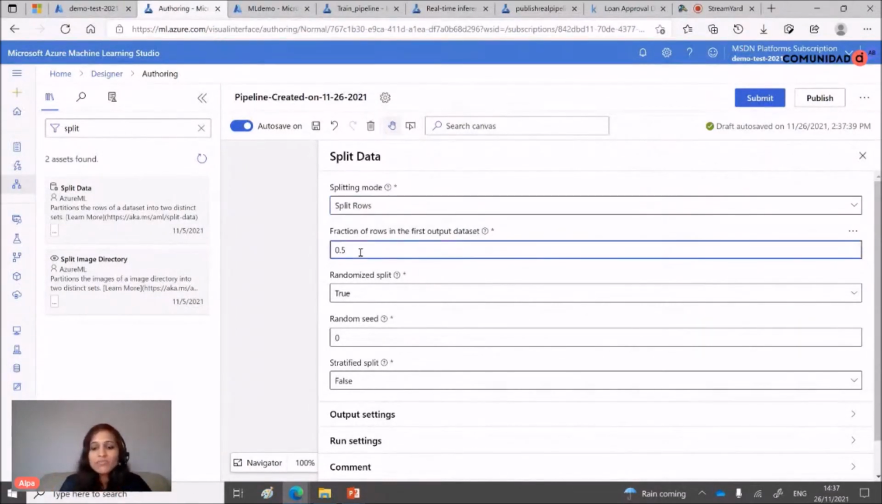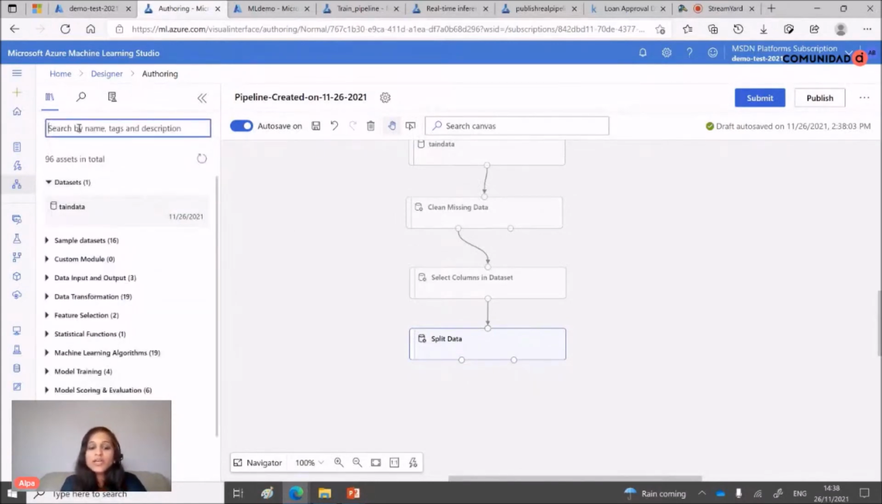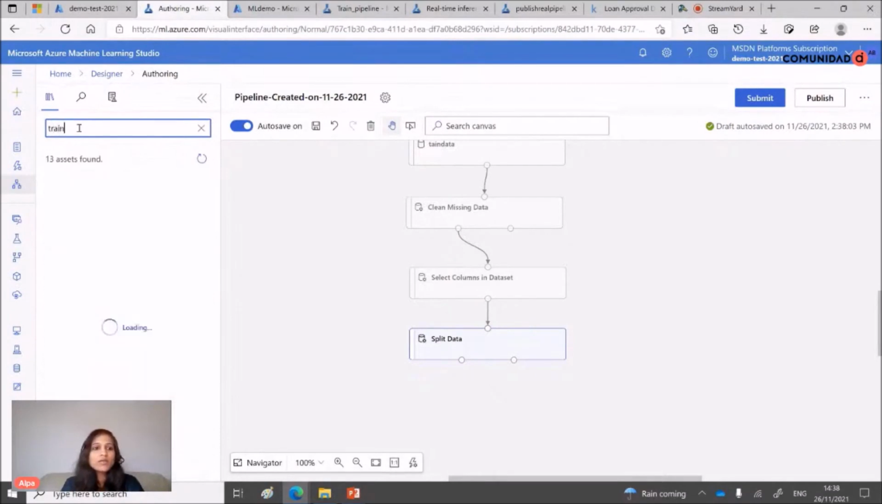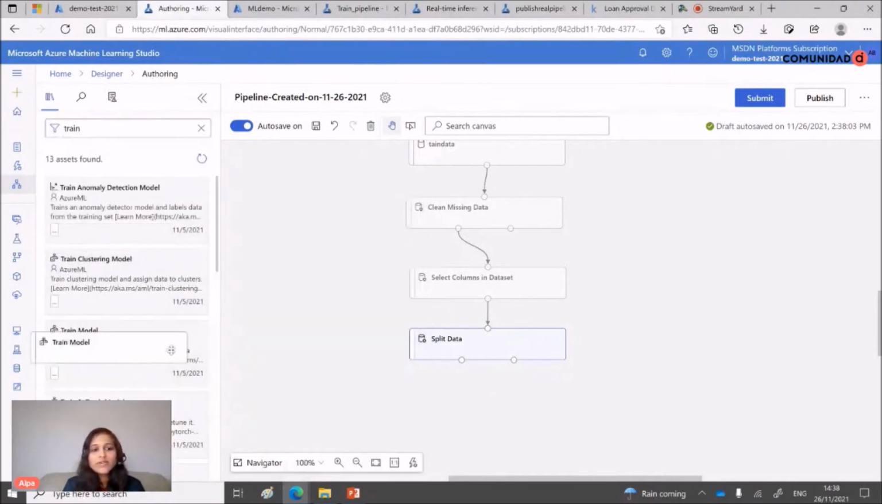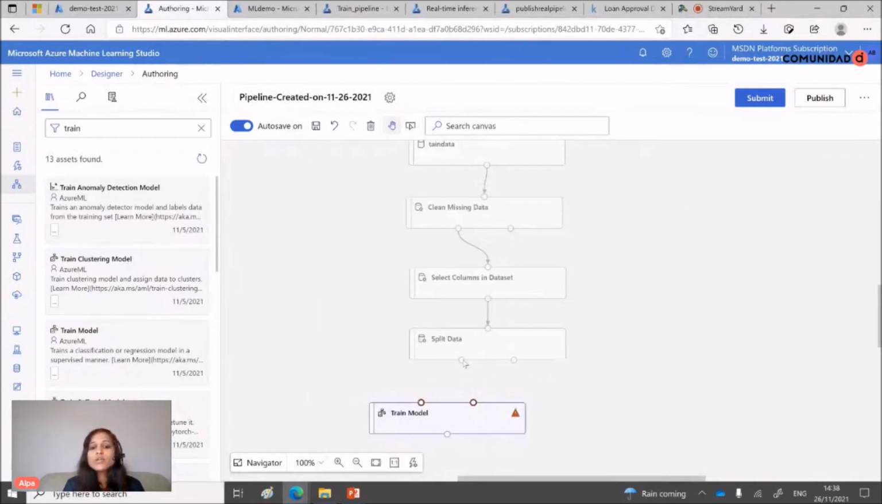But I like 70%, so 0.7. And you can choose other information as well. If you are not sure, then you can keep the default one. So let's close this one. Now I have split my data into two different data sets, and now I am ready to train a model. So I can use a train model here. This way I can add a train model as well. For train model, I need to connect the training data to the train model. So let's add it here.